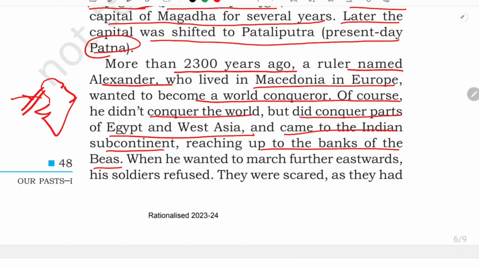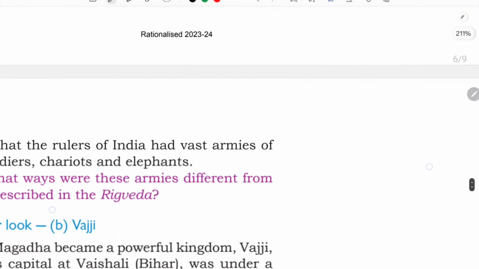So this Macedonian, as he was coming out to conquer the world, of course he was not able to conquer it, but he conquered parts of Egypt and West Asia, and he came to the Indian subcontinent, reaching up to the Beas river. And what happened when he wanted to march further eastward? He would enter into the subcontinent of India, isn't it? And as Magadh was very powerful, they were afraid. His soldiers refused. They were scared, as they had heard that the rulers of Magadh were very powerful.